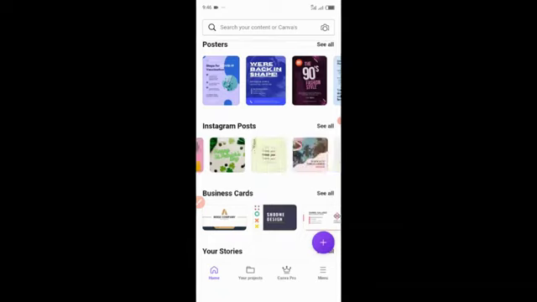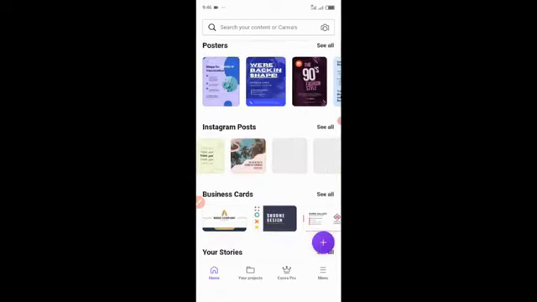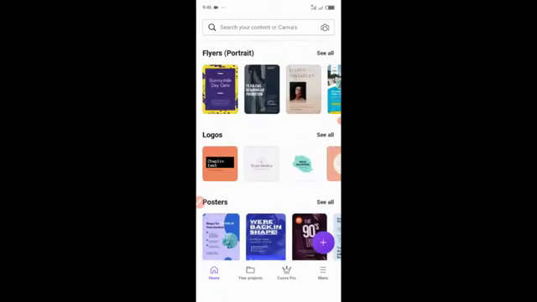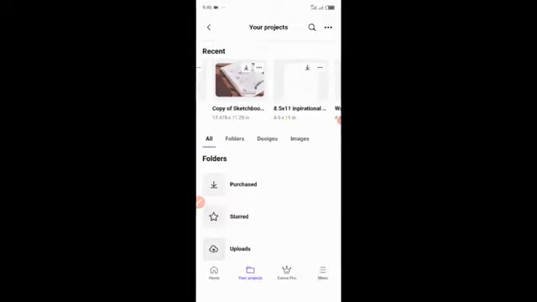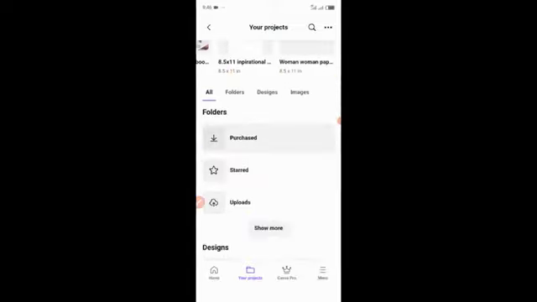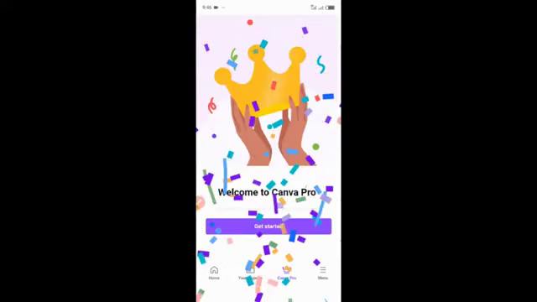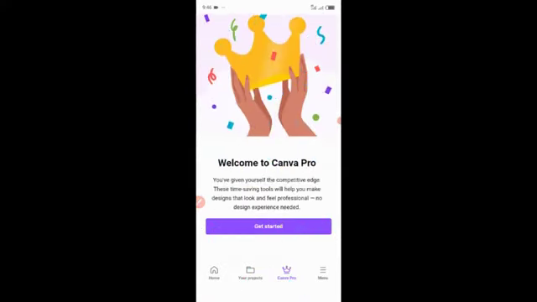You can't see the pro tag because it's been paid for already, and you're going to be getting this for free, right? If you go to my projects, these are the work I've done with my Canva, and they are mostly work I do for my Kindle. I don't actually use this for anything else but my Kindle. You can see again the pro version. This is because I have the pro version here. So you're going to be getting this free, and you're going to also be getting my notebook free.